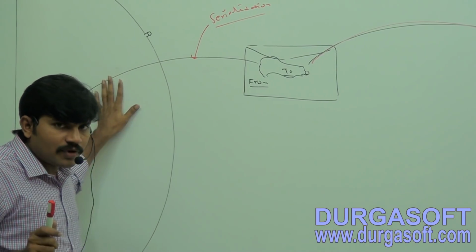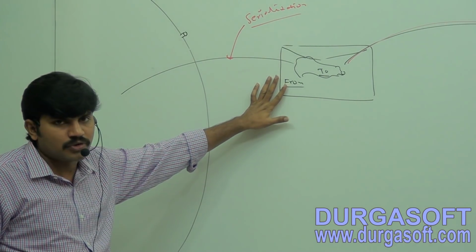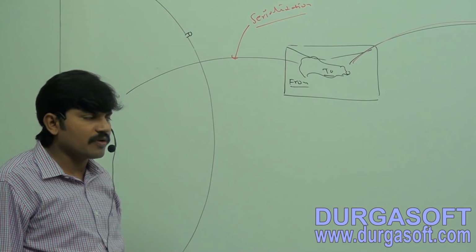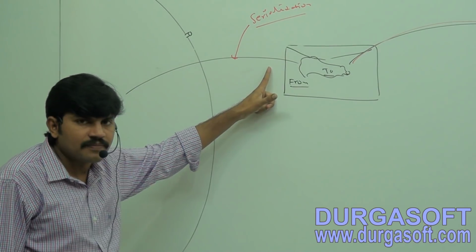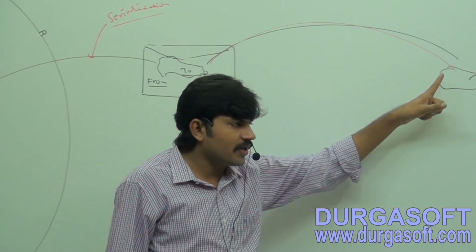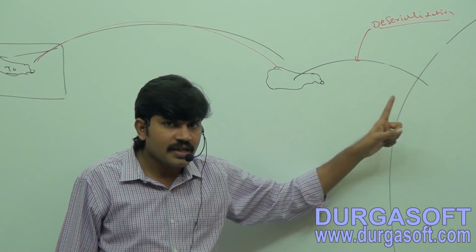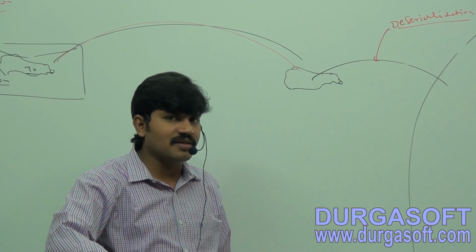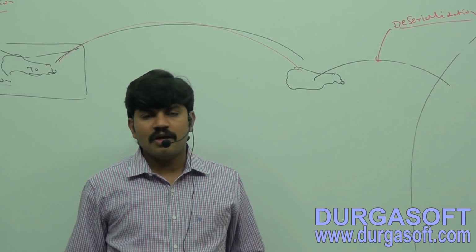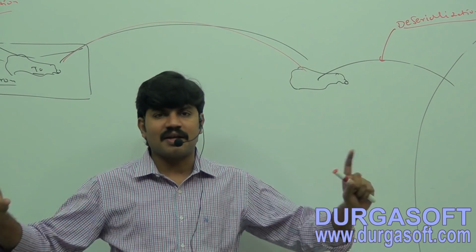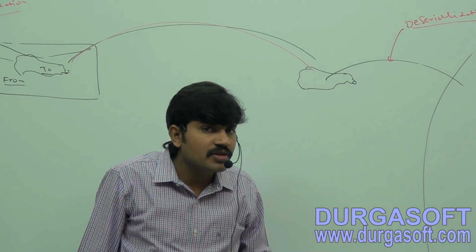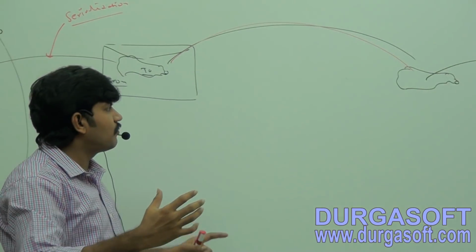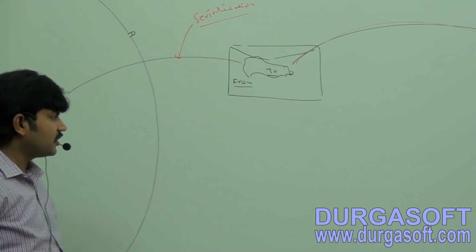So the original form of the balloon and the transport supported form are both different. I have to convert from this form to the transport supported form, which is called serialization. Transport supported form is different, original form is different. I have to convert transport supported form into original form. This reverse conversion is called deserialization, right? Now I hope you understand some conversions are required. These conversions are nothing but serialization and deserialization, right?